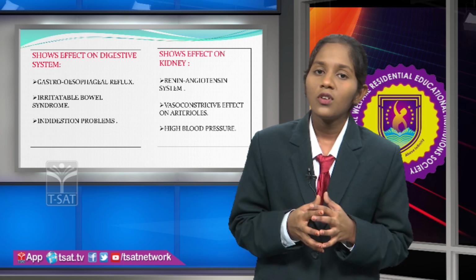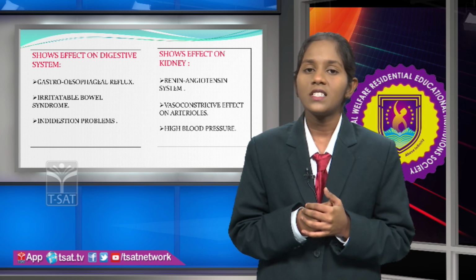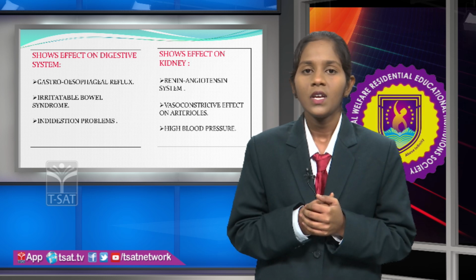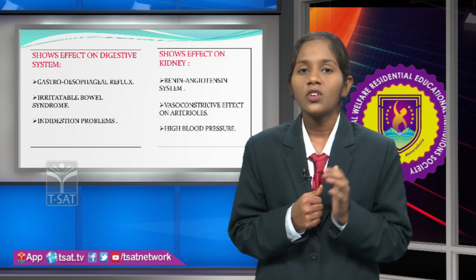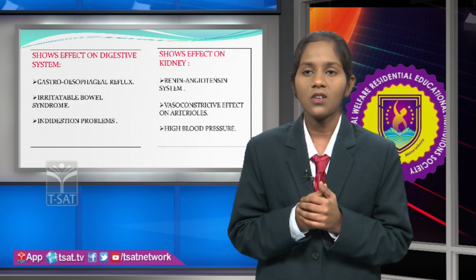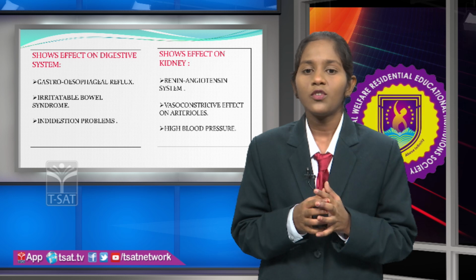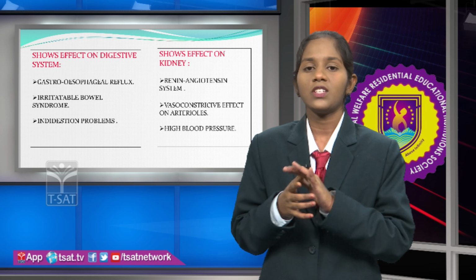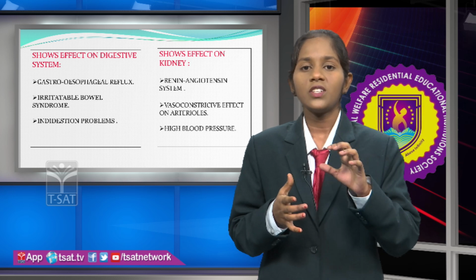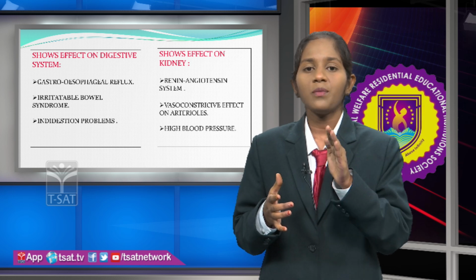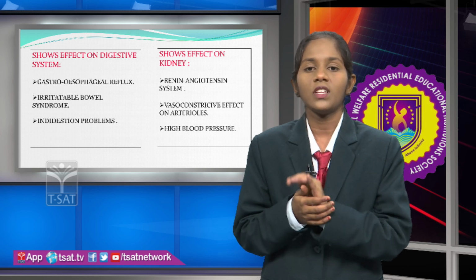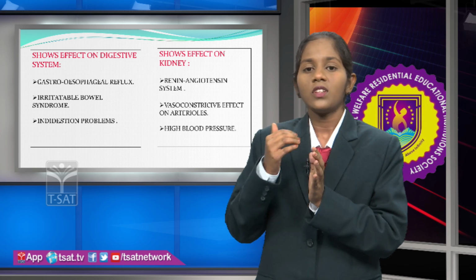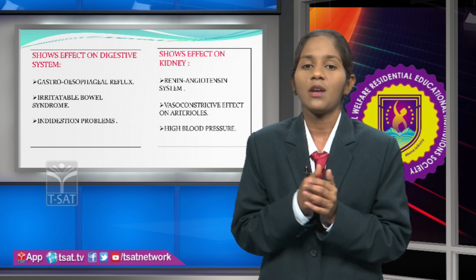And junk food also shows effect on the kidneys. Let's see how junk food shows effect on the kidneys. So if you observe the picture, the salts which junk food contains is sodium, right? So this is a salt. When junk food contains sodium, it is known as a causative factor for the renin-angiotensin system. When this renin-angiotensin system is affected, automatically it shows vasoconstrictive effects on the arterioles. So when this vasoconstriction affects the arterioles, automatically it results in high blood pressure.